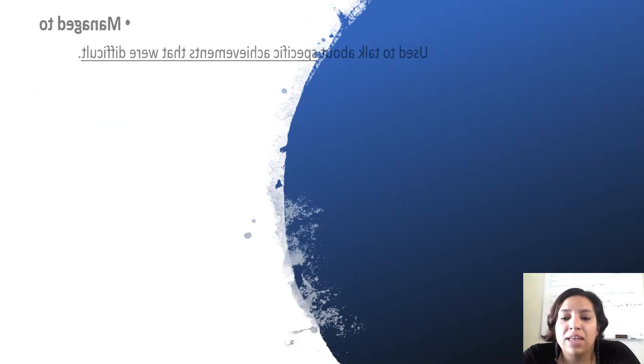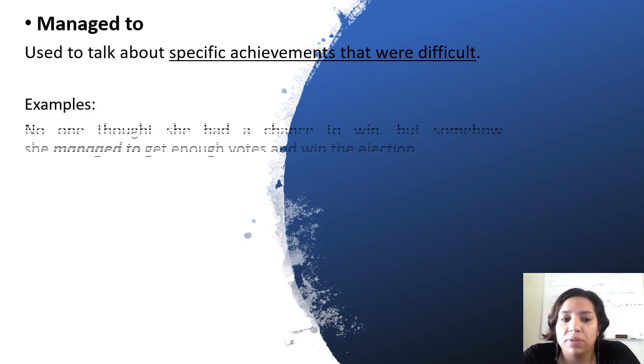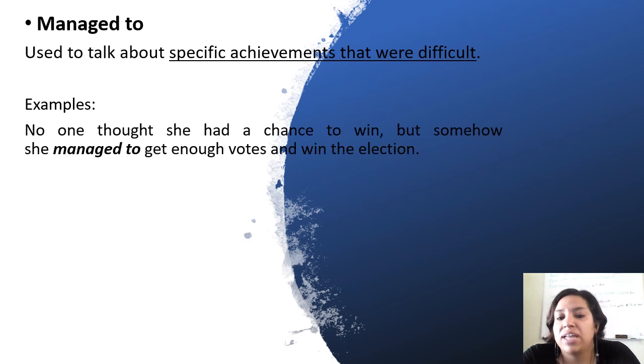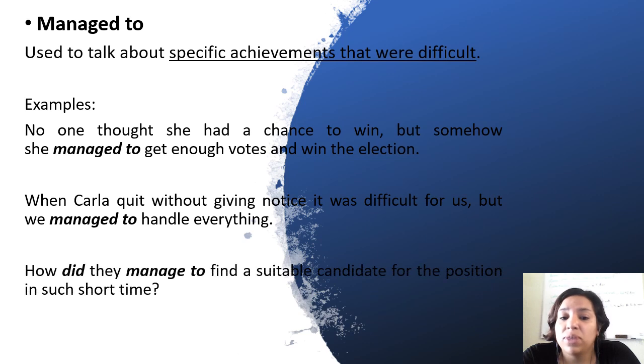Now, the last one, manage to. This is used to talk about specific achievements that were difficult. For example, no one thought she had a chance to win, but somehow she managed to get enough votes and win the election. When Carla quit without giving notice, it was difficult for us, but we managed to handle everything.